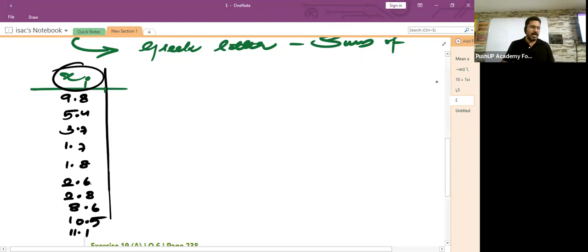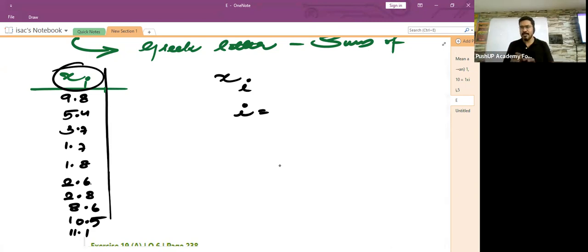Now it's quite natural to have a doubt like this in your mind. Why is that letter I associated with X? A very natural doubt that every other student must be having. If you understand what is the meaning of that I, your doubt will be cleared. Children, I means the position of the observation given to you in the list. I repeat, I signifies the position of the observation given to you in the list.